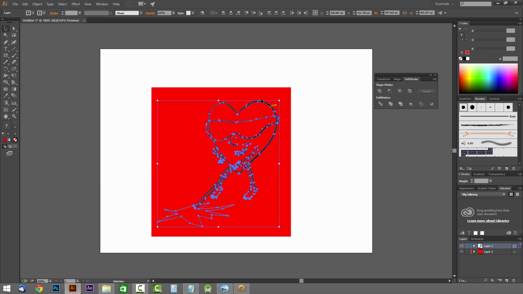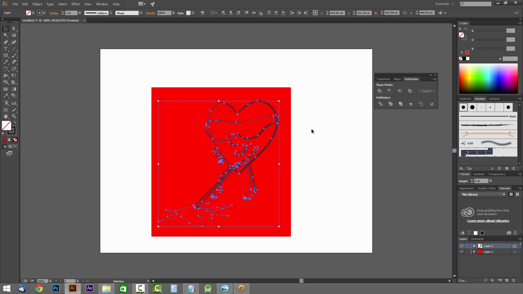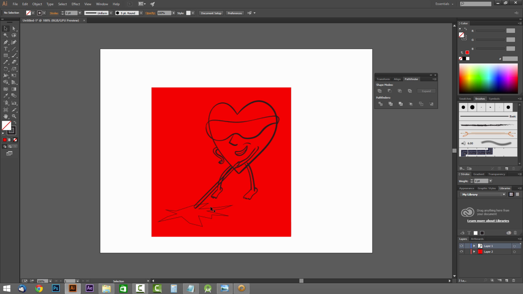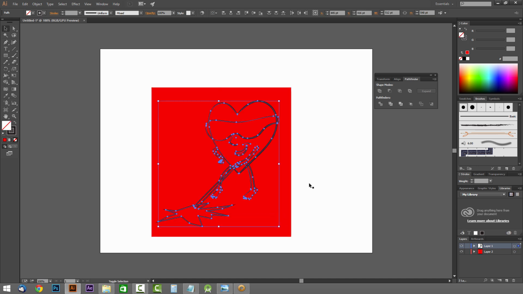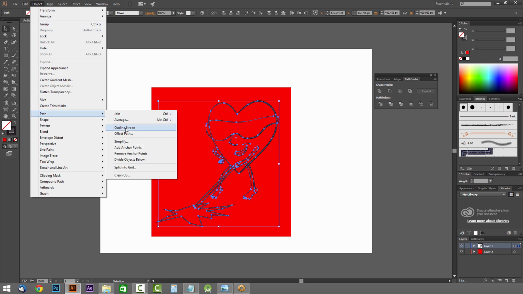So no longer are these editable strokes, they're converted to actual paths. Wait, let me back up before I do that though. I want to make this thicker, so before I do that, we're going to increase that to 3. All right, so now we could take it. Make sure you don't select the red. Or actually, if you select the red object, it doesn't really matter. We'll go to Path and Outline Stroke.